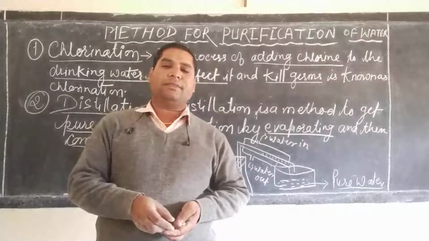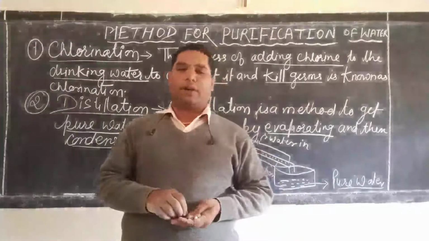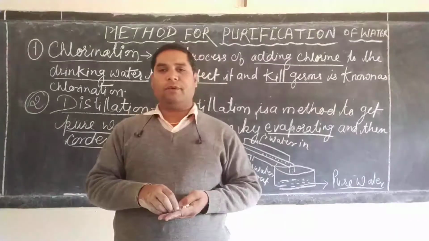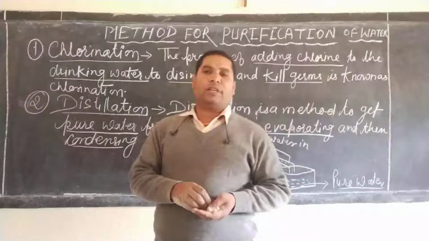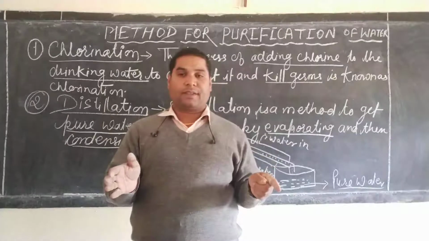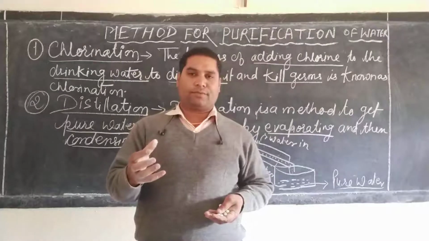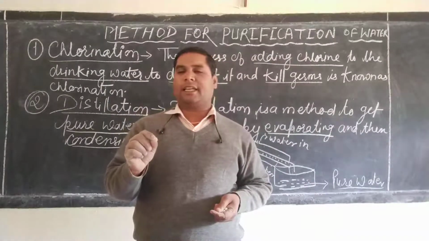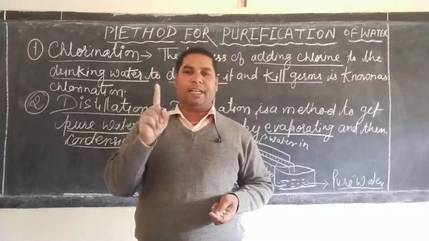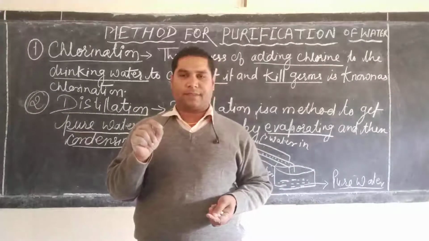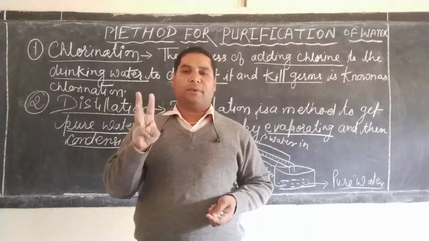So let us understand the uses of distilled water. Distilled water is used in the laboratory, also in inverter batteries, and also as medicine. It is mixed with the medicine and given to the patient. So dear student, three main uses of distilled water. First, it is used in car batteries. Second, it is used in the laboratory. And third, it is used for medical purposes.